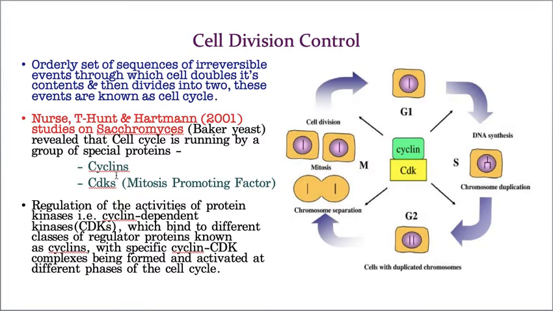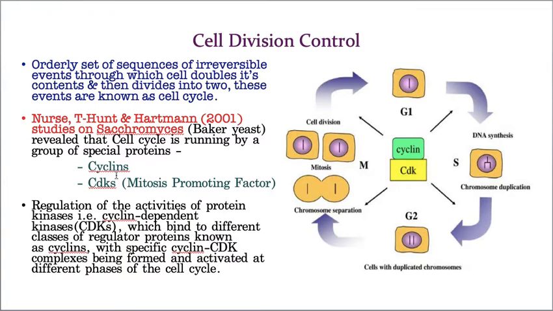That means it needs strict monitoring. If any small mistake happens in any phase, it may lead to a great mistake in the future generation. That's why it needs proper checking, a proper control system, and that control system was first noticed by Hartman, T. Hunt, and Nurse.